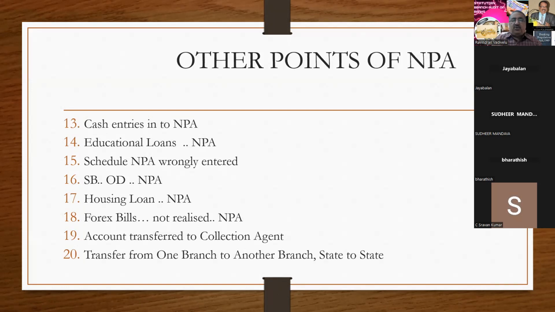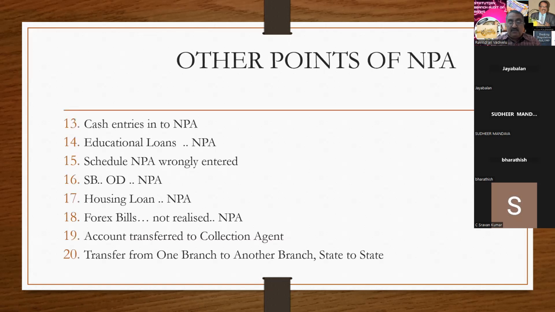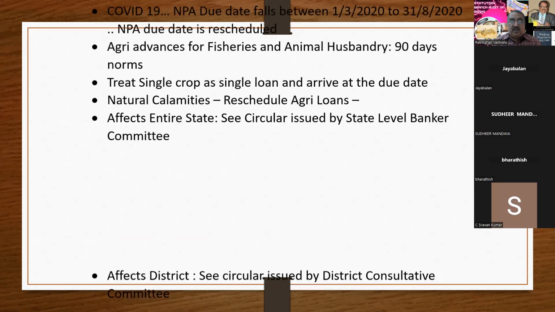And even if at the new branch also the account has become NPA, what they do, they transfer from one state to another. This I have found out in my audit career. So they transfer from one branch to another branch to avoid NPA, and sometimes from one state to another state also. If so, even though the loans have come after 1/1/23, that is after the cutoff date, you have to see whether it is a sanction or a transfer. If it is a transfer, you have to go to the base work. And this is what I want to say about the NPA today.